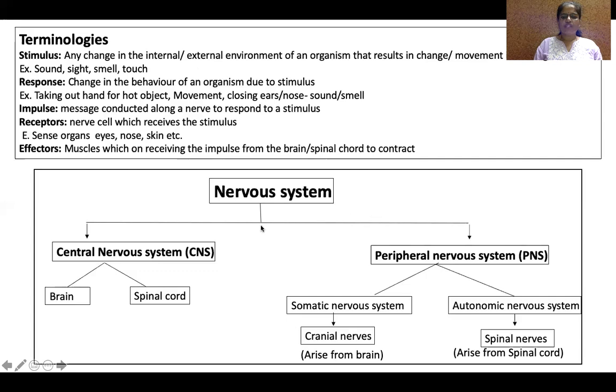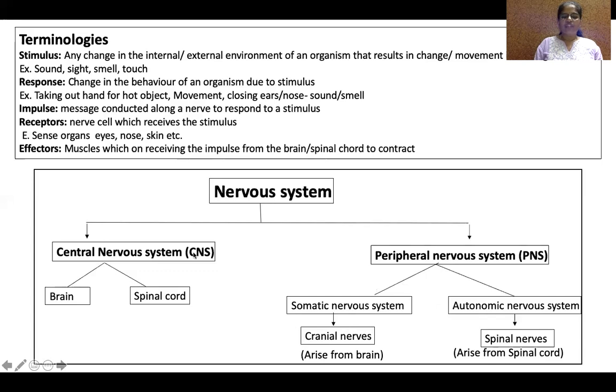Nervous system is usually classified into two types: central nervous system and peripheral nervous system. Central nervous system includes brain and spinal cord. Whereas peripheral nervous system has two types. One is somatic nervous system, which has cranial nerves that arise from the brain. Whereas autonomic nervous system has spinal nerves, nerves that arise from the spinal cord.